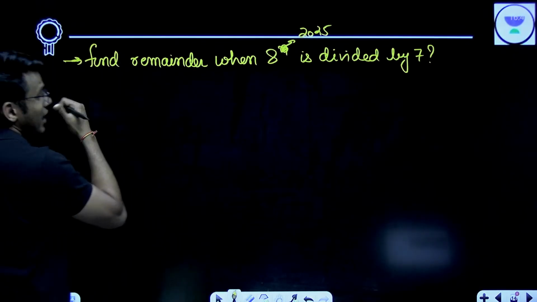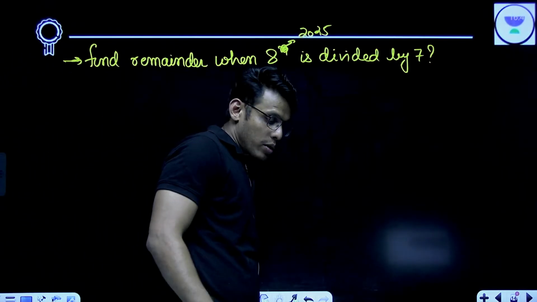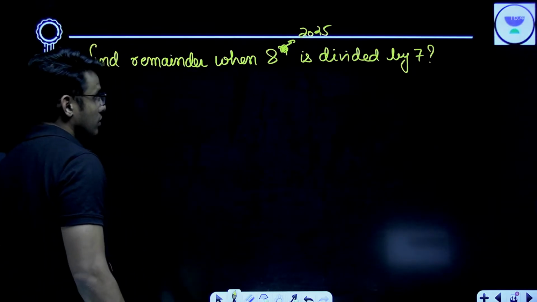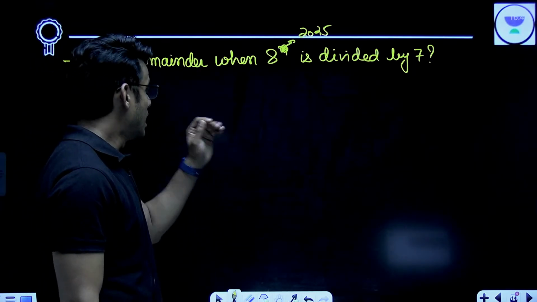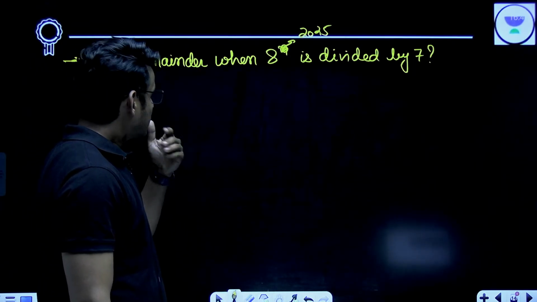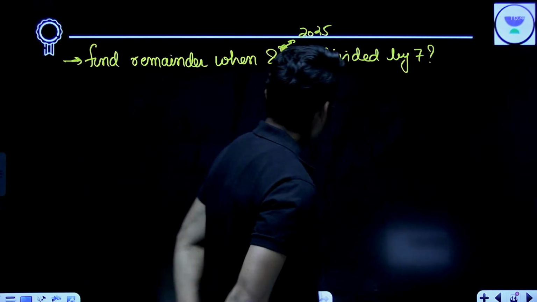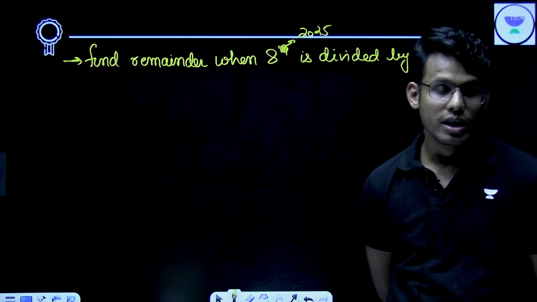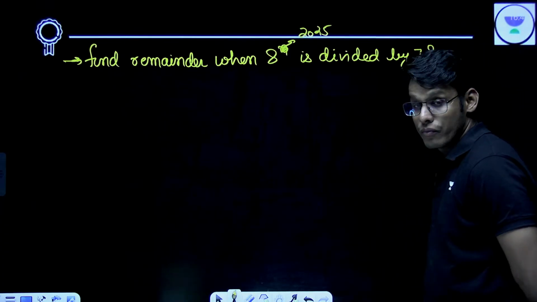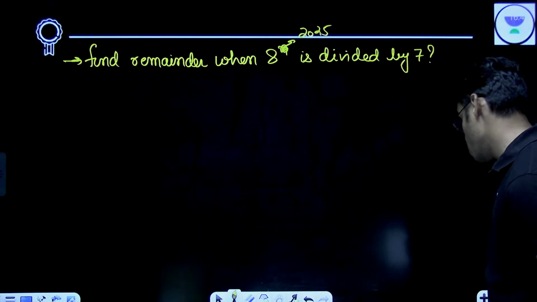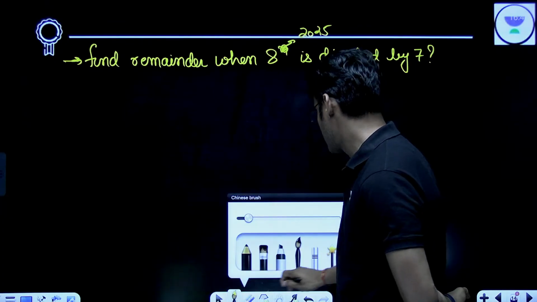Now, how do I do it? It seems like a very simple thing, but how do we do it? 8 to the power 2025 is divided by 7. How do we do this? This is very interesting.